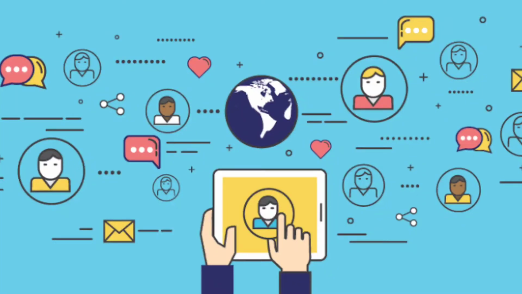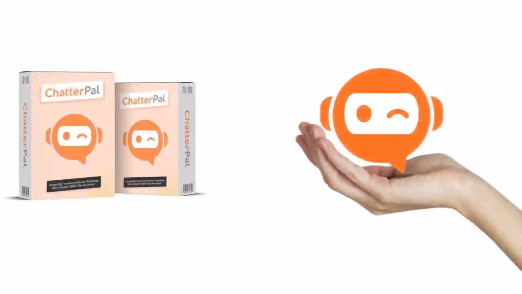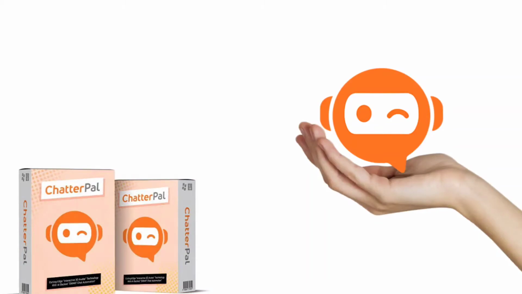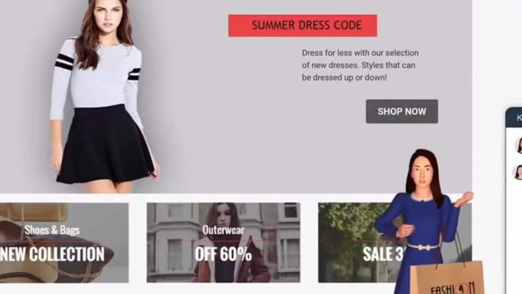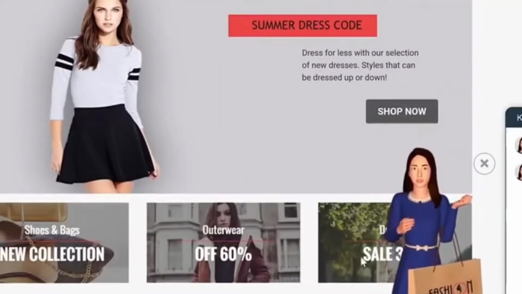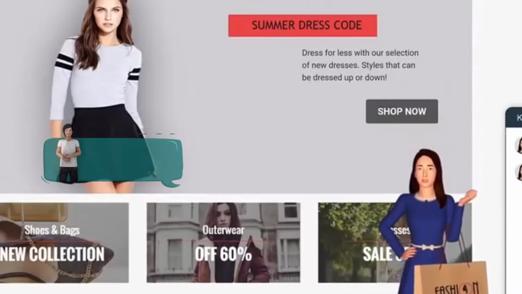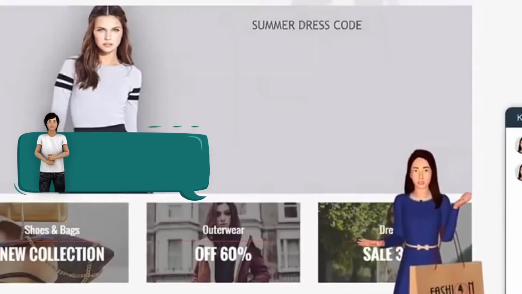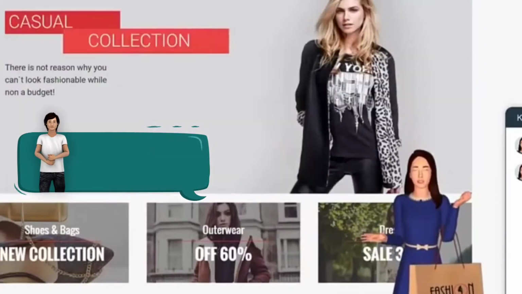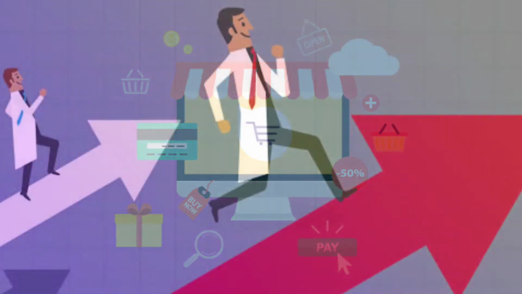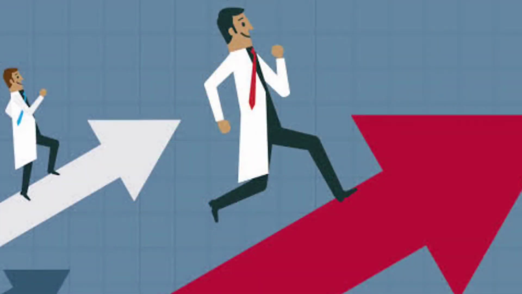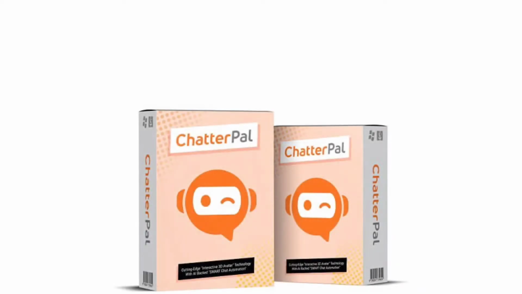Today we are going to review the product called Chatterpal. In a nutshell, Chatterpal is software that combines industry-leading features like unlimited smart chat automation, talking 3D avatars, text-to-speech, one-click translation using artificial intelligence, which boost engagement, profit, and conversion rates of your website. So without wasting any time, we will first find out what Chatterpal can do for you.